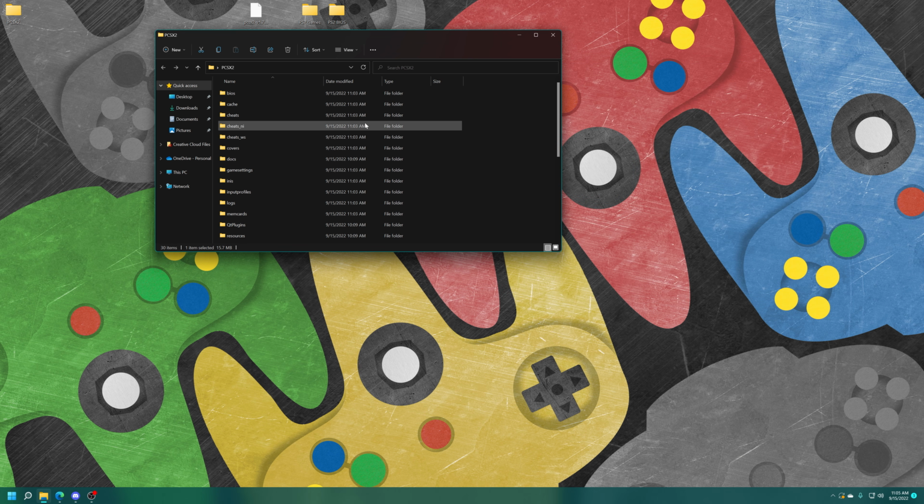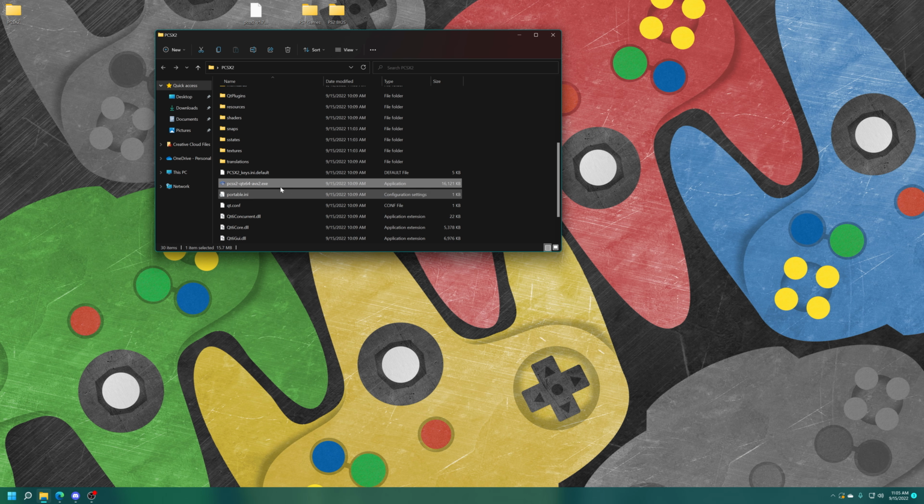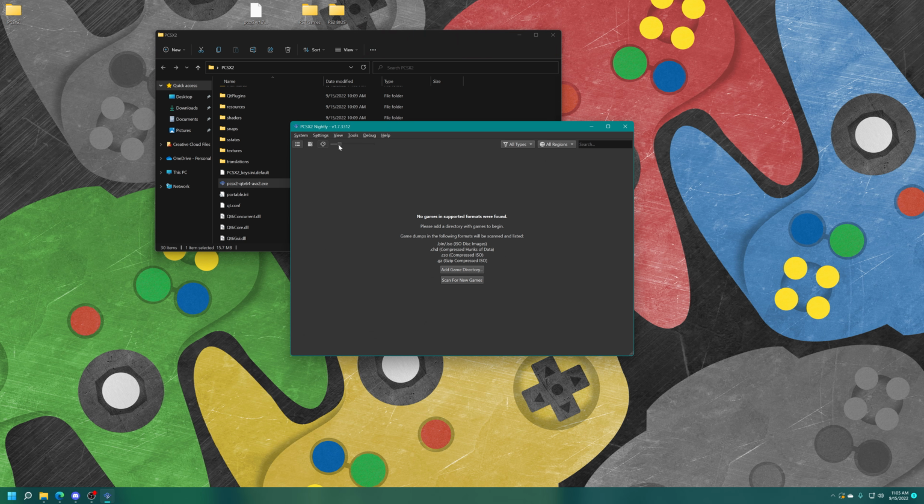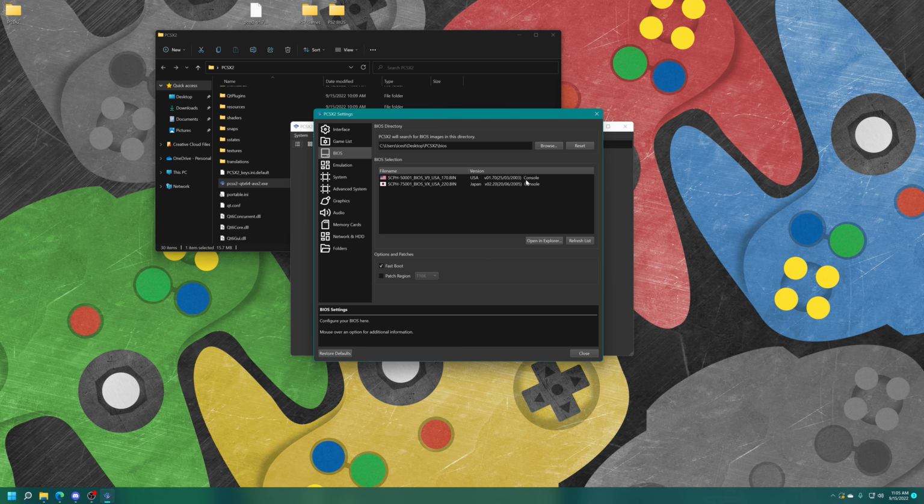And that is now ready to go. So now when we open up PCSX2, we can go into Settings, BIOS, and it will show us the BIOS files within that BIOS folder. For some reason it thinks my Slim was a Japanese BIOS. I really don't understand that. It's an American console, as far as I know. I mean, all the labeling on it's American. So not really sure what that's about, but anyway, I'm just going to choose the one from my fat.